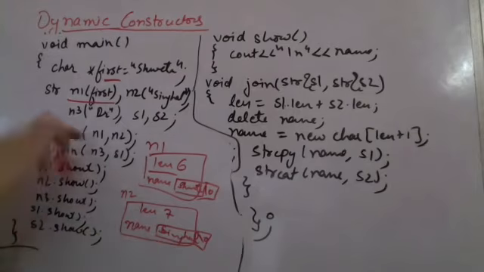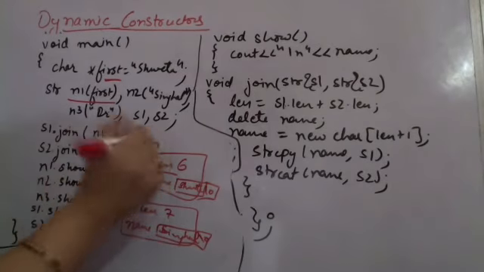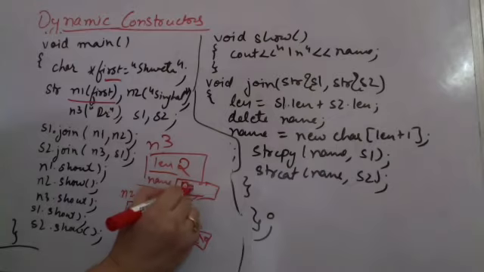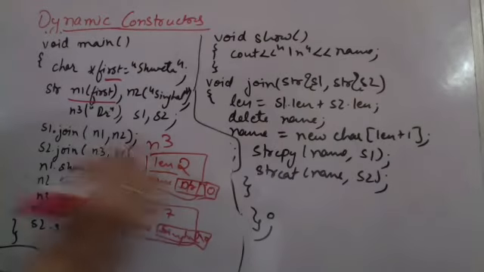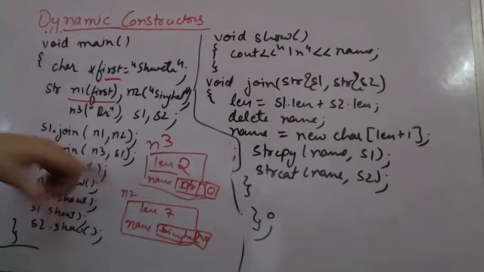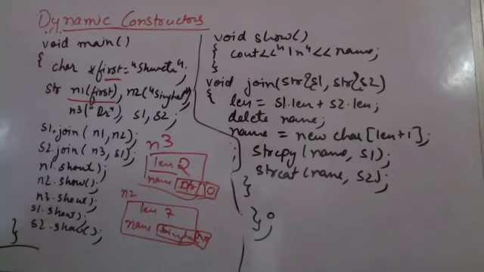Now when I am creating n3, the size here is length is 2, and I'm only creating doctor and a backslash null character, a backslash 0. So the size for n1, n2, n3, they are different. As you can see, class के objects का size ही different हो गया. This we can do at the runtime using dynamic memory allocation.